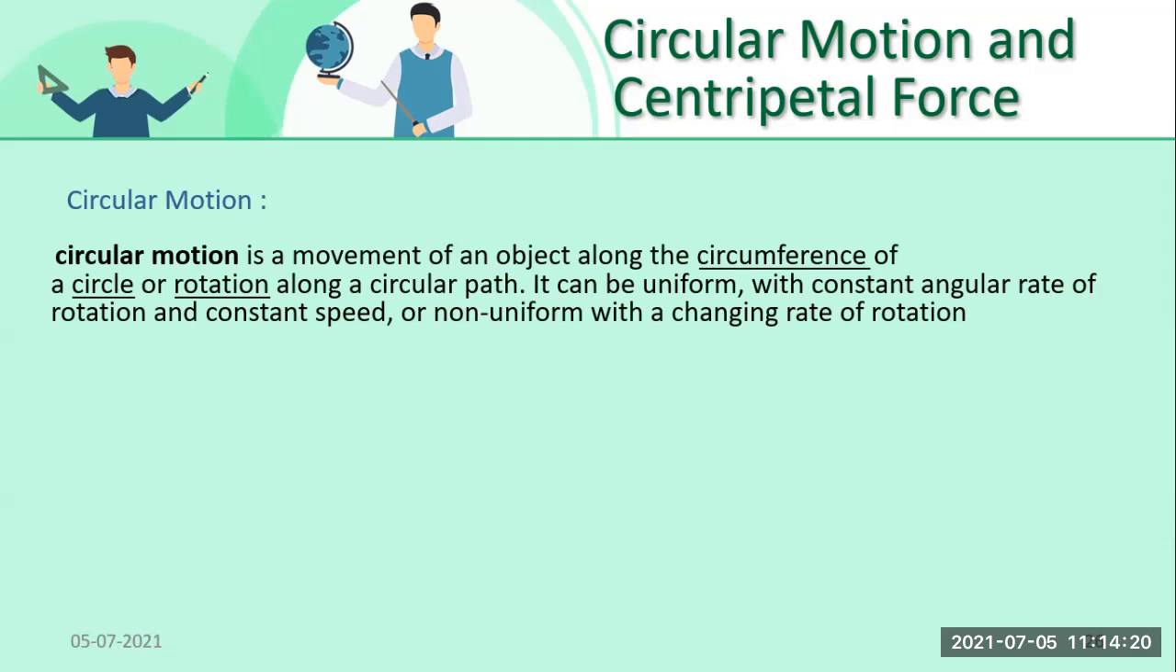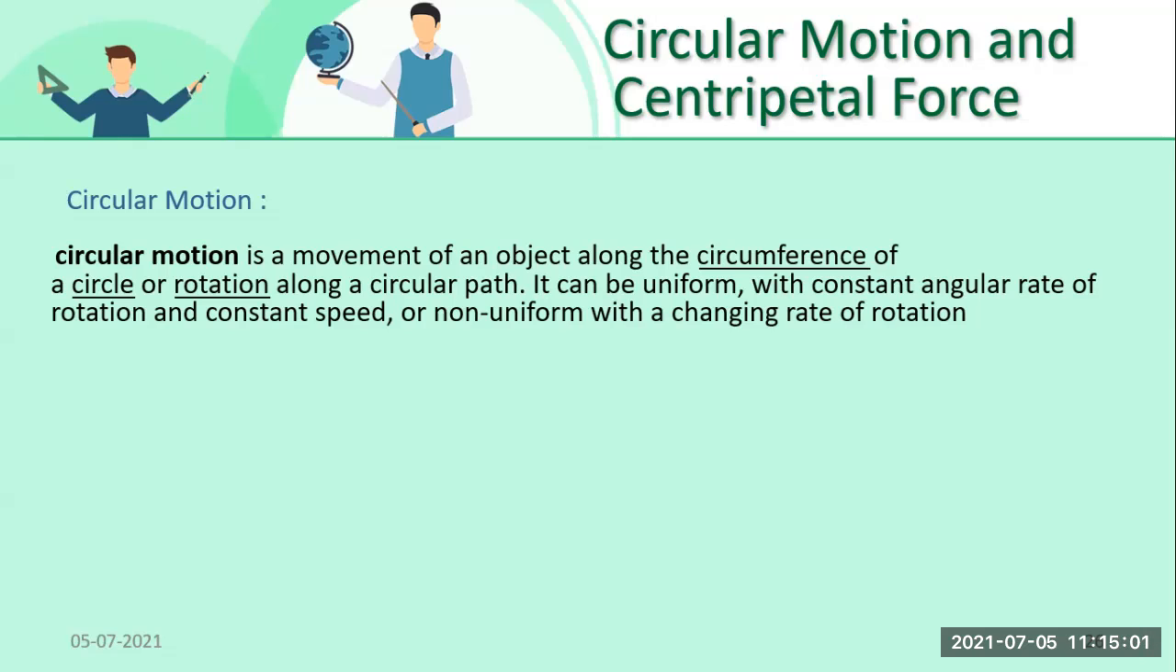Now see, circular motion is a movement of an object along the circumference of a circle or rotation along a circular path. It can be uniform, with constant angular rate of rotation and constant speed, or non-uniform, with a changing rate of rotation. Now you will say, ma'am, you have read such a big statement and we have not understood anything. I will make you understand each and every point of this statement, students.